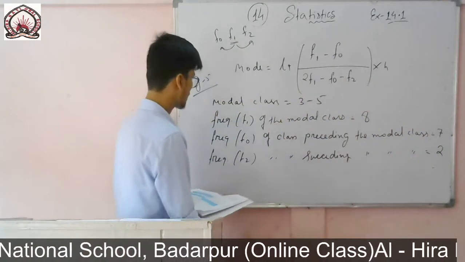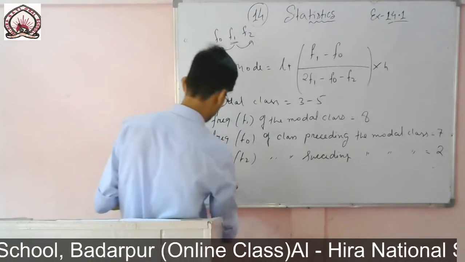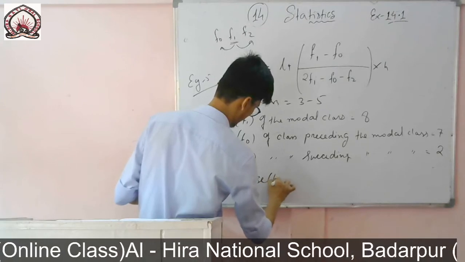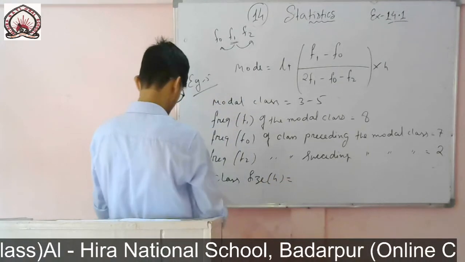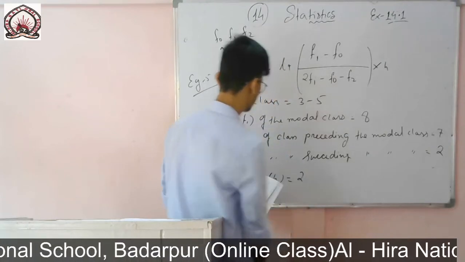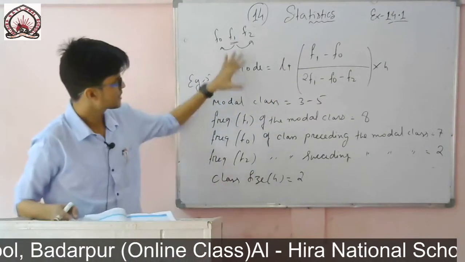And the class size h for the class 3 to 5 is 5 minus 3, which is 2. So this is what we have got.